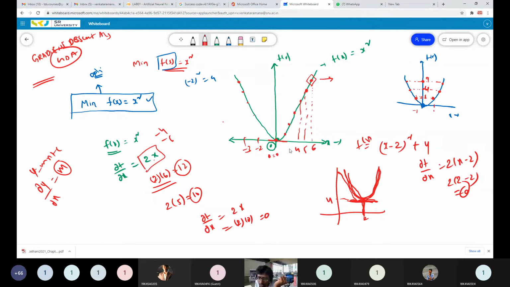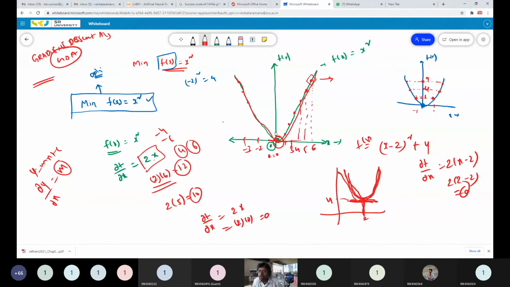Whereas on the positive side, when x equals 2, you have 2 into 2, 4, a positive slope. When x equals 3, you have 2 into 3, 6, a positive slope. So this is the region where you are getting the negative slopes, and this is the region where you are getting the positive slopes, and you will get the zero slope at the minimum point, at the bottom part of your objective function.